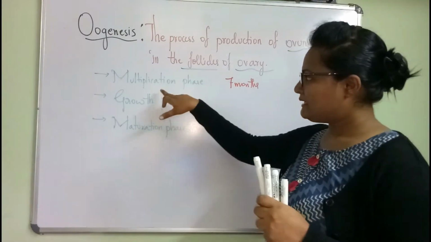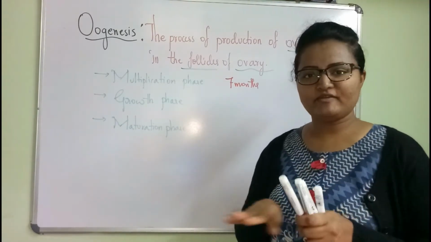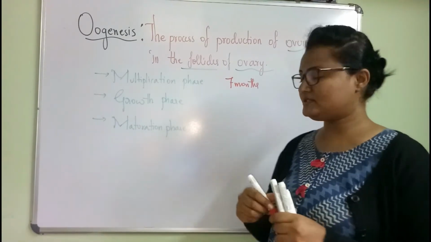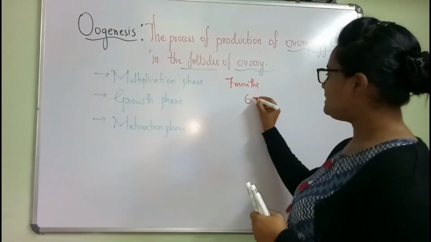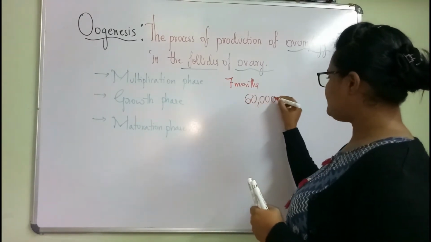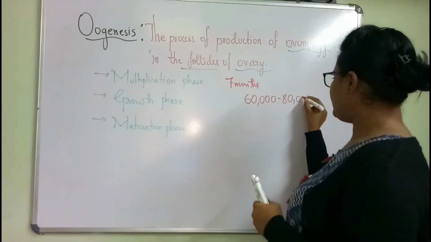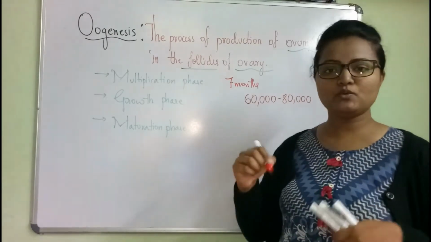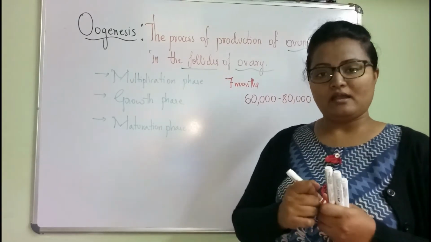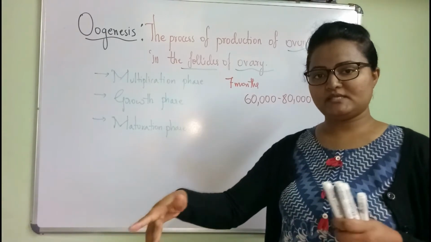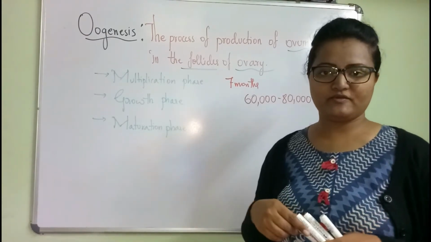After the birth, there is no multiplication of any oogonia. Hence the oogonia are confined to 60,000 to 80,000, which form the further process in the future of our life.